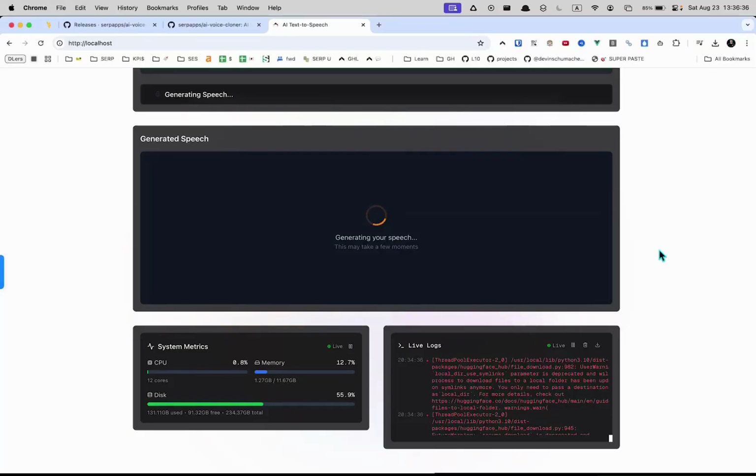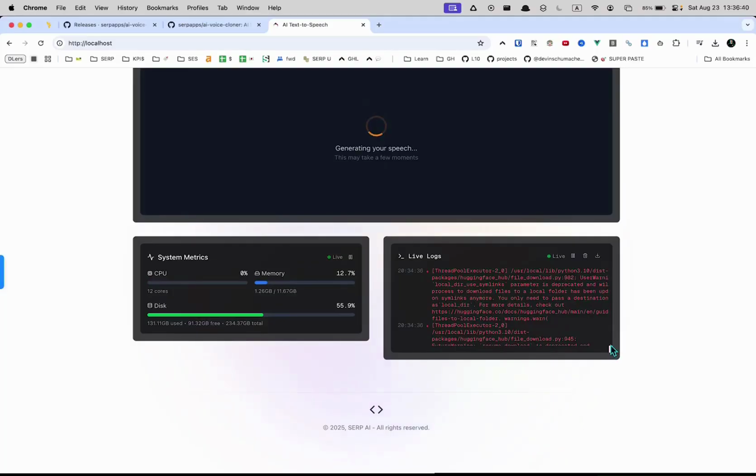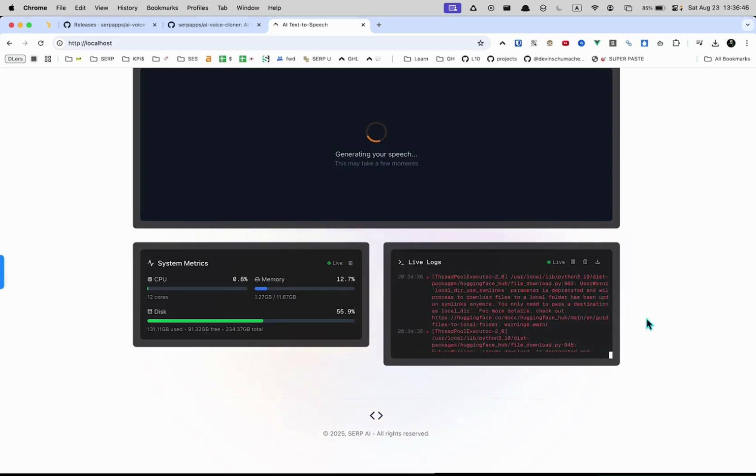One thing I will say, since we're here, is there are logs. There's logs going on down here. So if you do run into errors and you want to submit an issue and get some help with it, just remember to download the logs and include that with the issue that you submit.